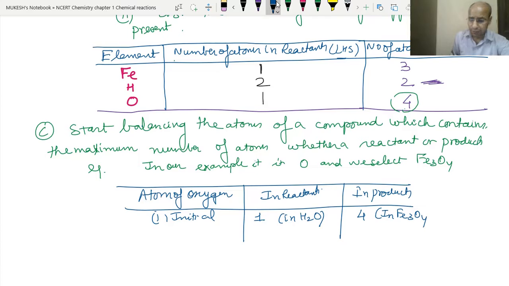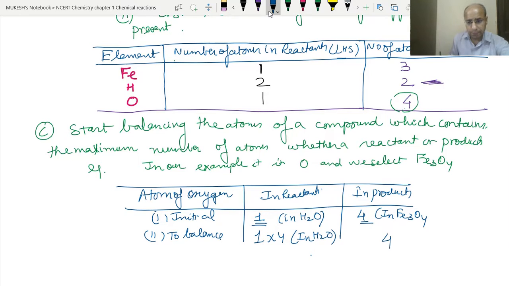Now what do we need to do to balance? We have to multiply 1 by 4. If we multiply this by 4, that means we will have 4 oxygen atoms in water. So this will be balanced.